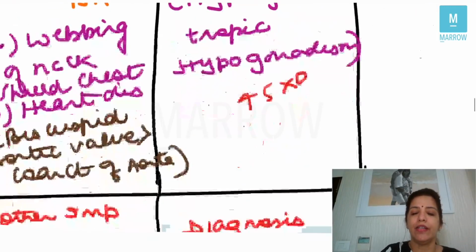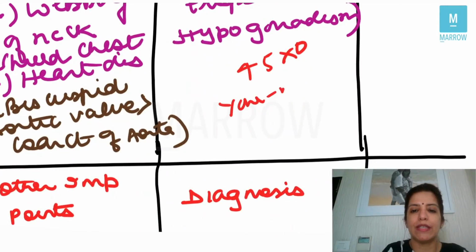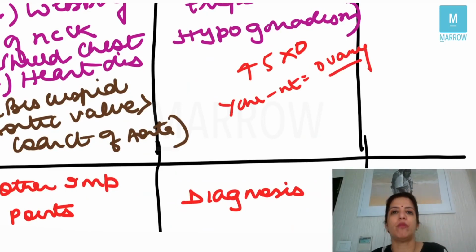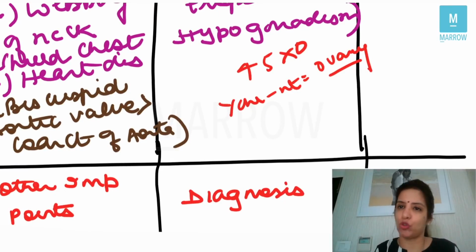Now, in Turner's syndrome, because the Y chromosome is absent, that is why we know that the gonads will be ovary. Another very important point you have to remember is that ovaries develop. See, ovaries are formed. Why? Because the Y chromosome is absent. That is why ovaries are formed. But for proper development of ovaries, ovaries need both the X chromosomes. So whether the ovary will be present or absent totally depends on the Y chromosome. Ovary will be present only if the Y chromosome is absent. But whether ovaries will be properly developed or not, for that it needs both the X chromosomes.